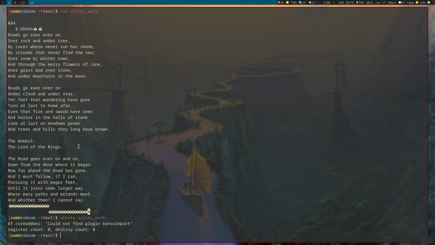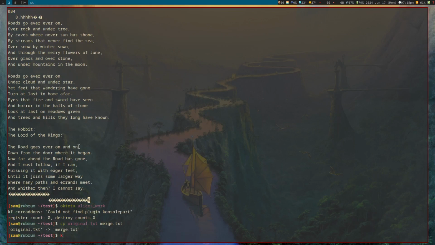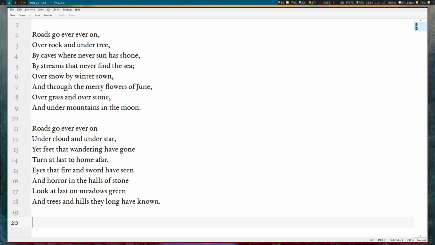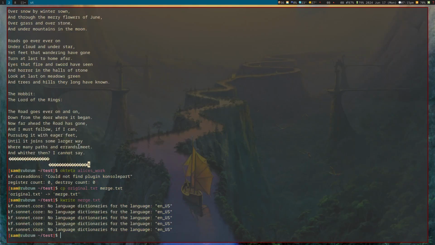So right now we're going to copy the original, and say we wanted to apply this patch. Well, we would have our merge.txt here. If we look at this now, we have the original file.